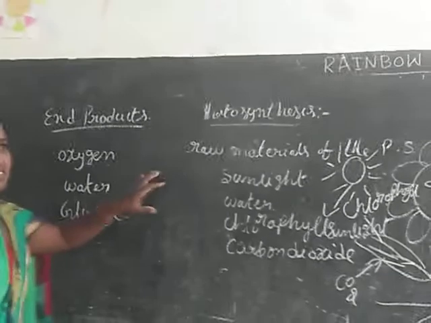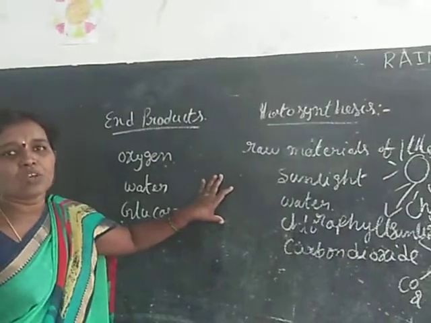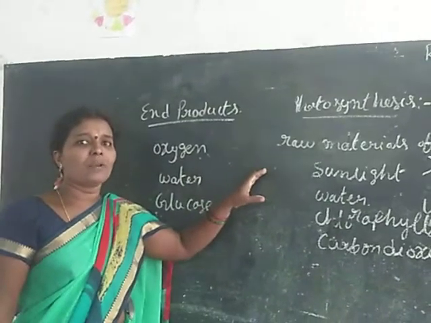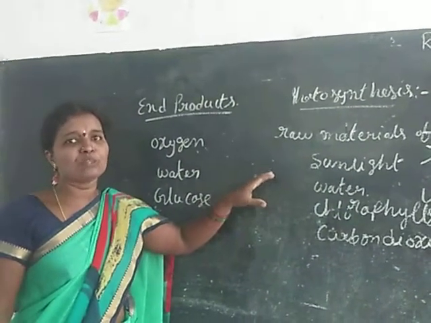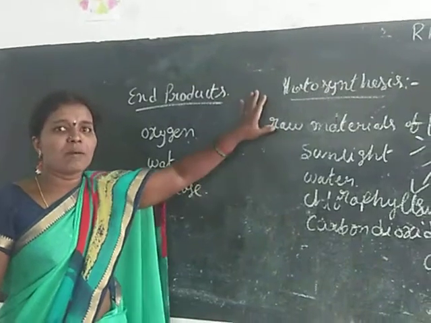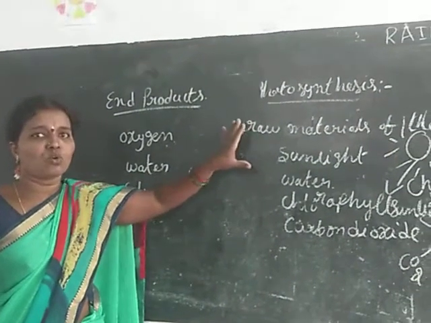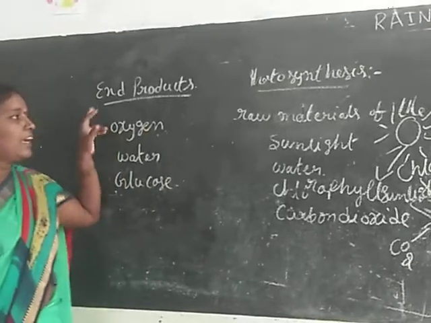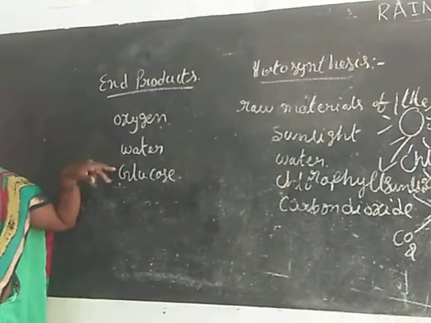Before class we discussed photosynthesis. What is meant by photosynthesis? Photosynthesis is a process in which green plants containing a green pigment build up complex organic molecules from relatively simple inorganic ones. The raw materials are sunlight, water, chlorophyll, and CO2, carbon dioxide. The end products are oxygen, glucose, and water.